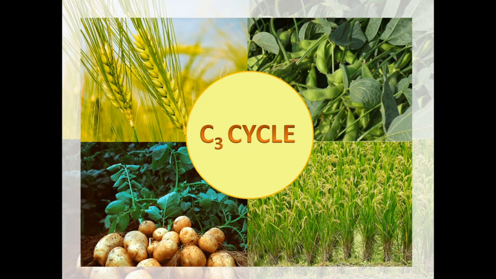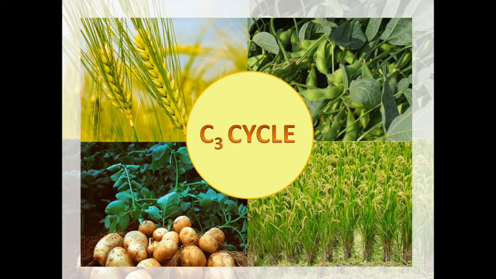So here we are going to discuss the major dark reactions. The first and most important type of dark reaction is commonly known as the C3 cycle. We know carbon dioxide, or CO2. How many carbon atoms is it made up of? One. That we all know.